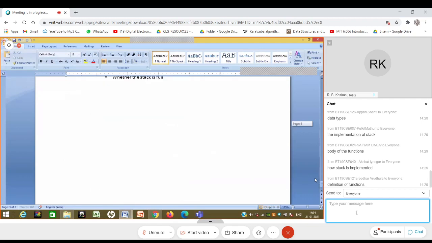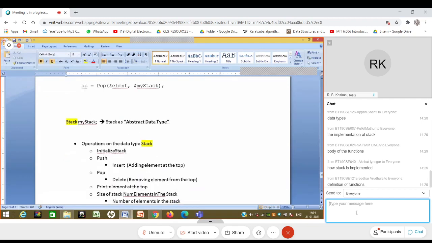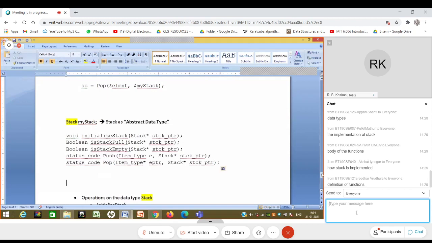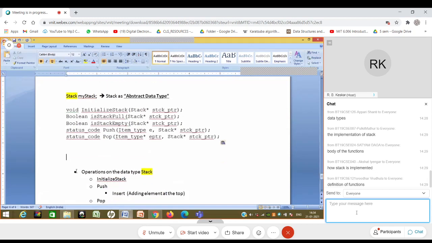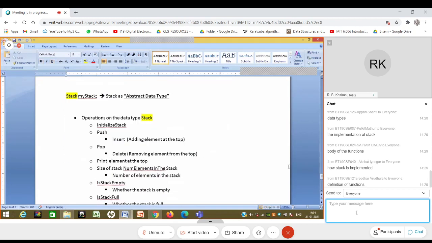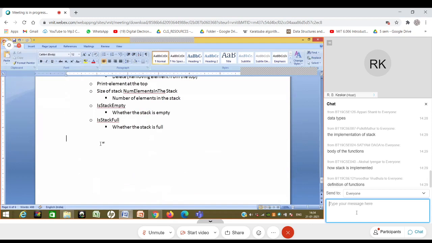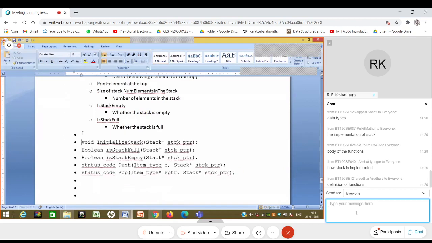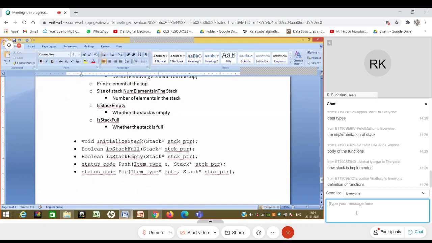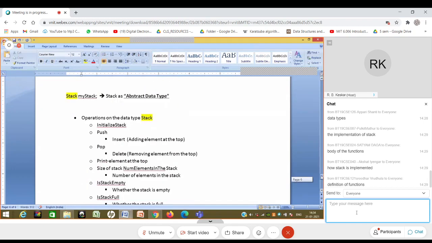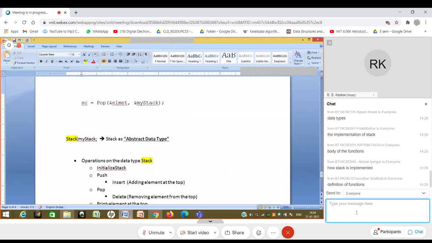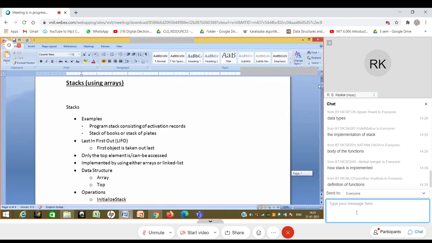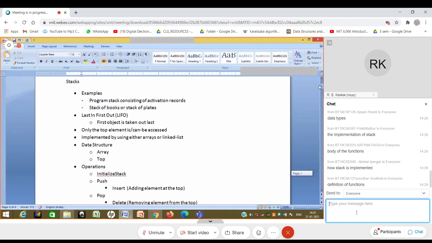Essentially, I have used these 5 functions, and I have said that I want to implement these 5 or 6 functions, and I have provided the declarations to implement them. If you look at these functions, you just don't know how the data structure has been implemented. But I understand stack as a data structure. I say it is a LIFO data structure. Initially we said what is a stack, I gave you a few examples, and we said that it is a last in first out data structure.